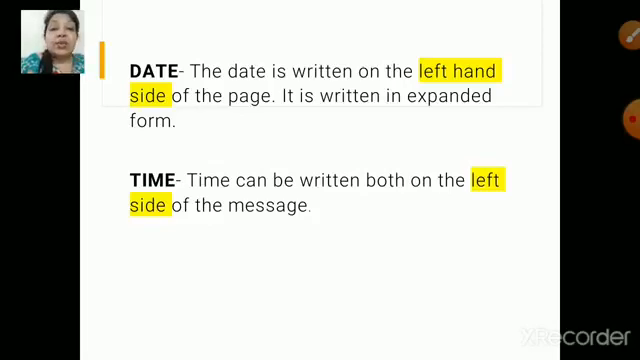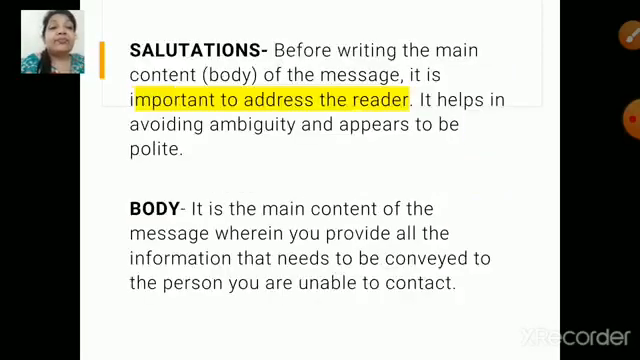Now let us quickly check the format. Salutation. Before writing the main content of the body, it is important to address the reader. It helps in avoiding ambiguity and appears to be very polite. So yes, your salutation is really important, children, over here.